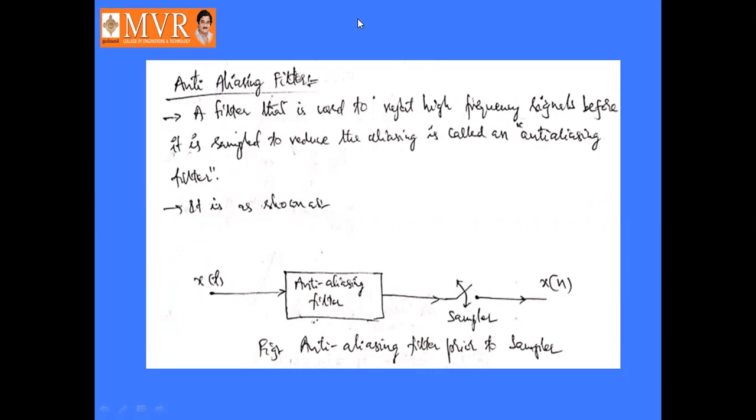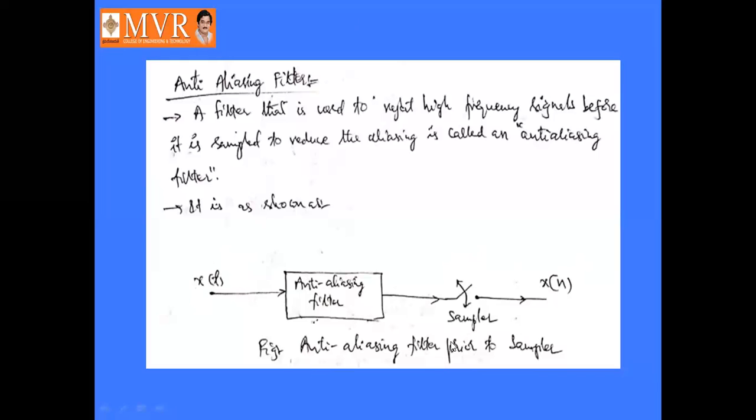It is diagrammatically represented like this: x of t is the input signal, and after filtering it goes to the sampler, giving x of n.